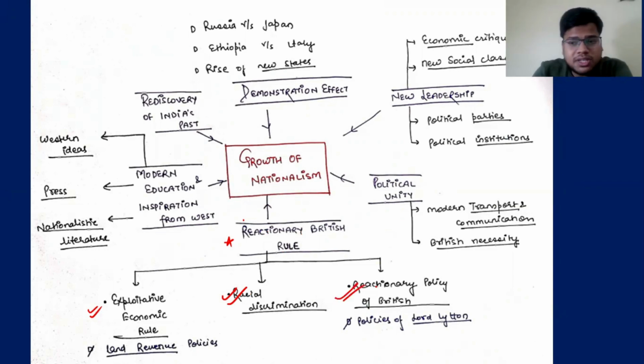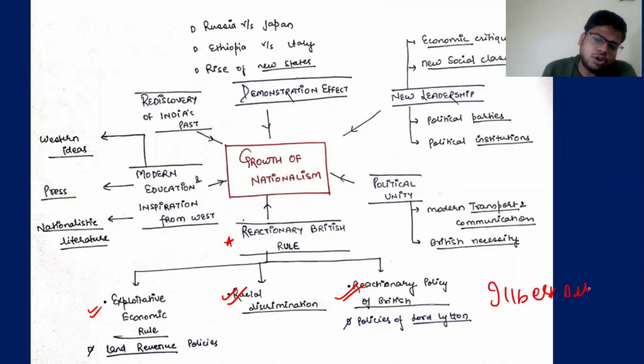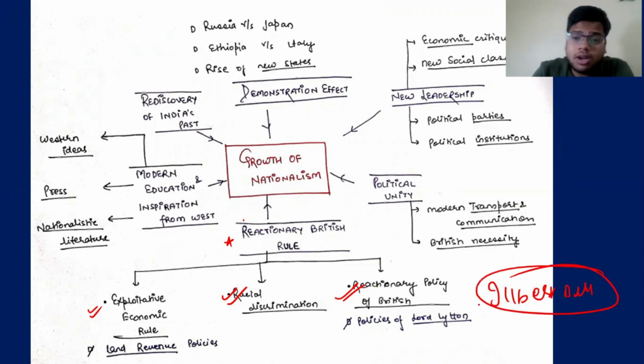Reactionary policies, especially in the times of Lord Lytton. There is the Ilbert Bill controversy, which we'll discuss later. Vernacular Press Act, Arms Act, Lord Lytton holding the Darbar in the times of the famine. All these things created an impact on the psyche of the Indian people, that we can see the true nature of the British rule. Hence, we have to come together and fight.